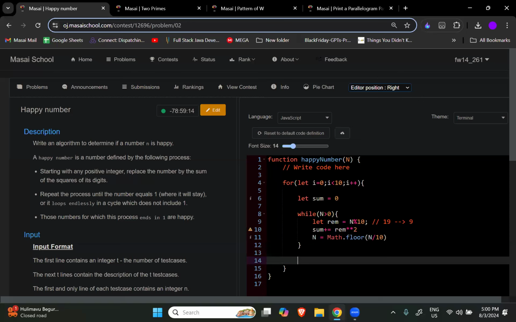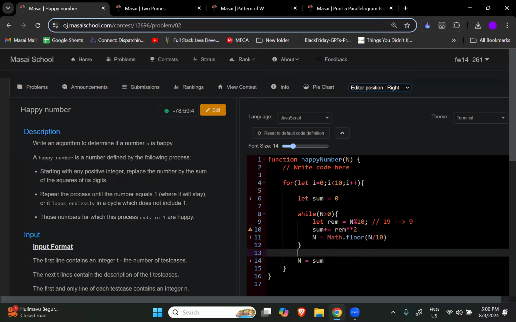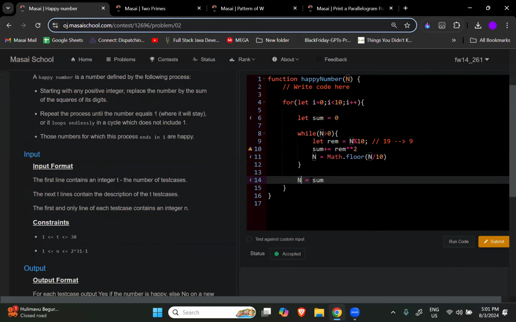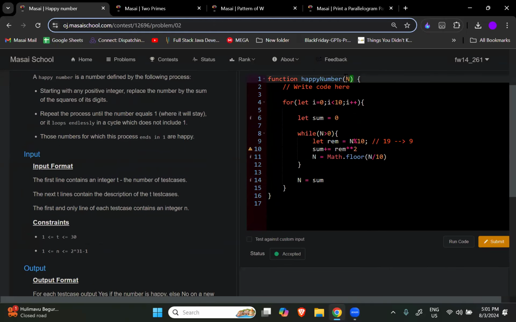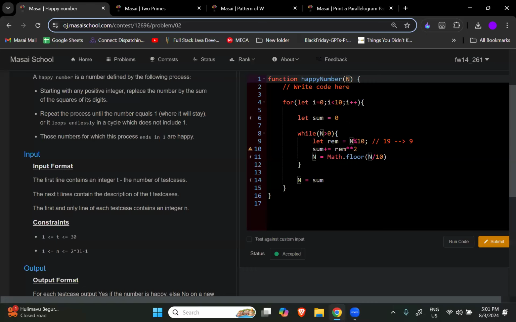चलो, तो लूप खत्म होने के बाद my first task will be whatever is the value that I got in sum, मैं उसे n को assign कर दूंगा. Why I'm assigning to n? Because I have to check continuously, right? Again next iteration में I will check it. And those who are confused the n की value कहाँ update होगी, so I hope you know, right? On line number 1 n is already declared, so whatever value we are updating, it's directly updating here.